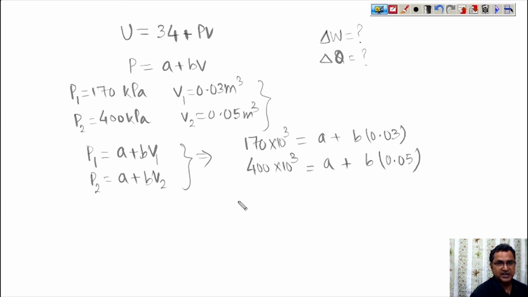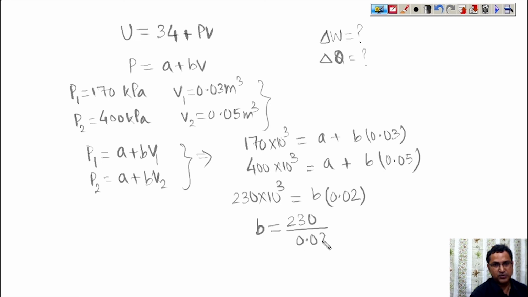Now subtracting these two, we get 230 into 10 raised to the power 3 is equal to B times 0.02. So B becomes 230 upon 0.02 into 10 raised to the power 3.